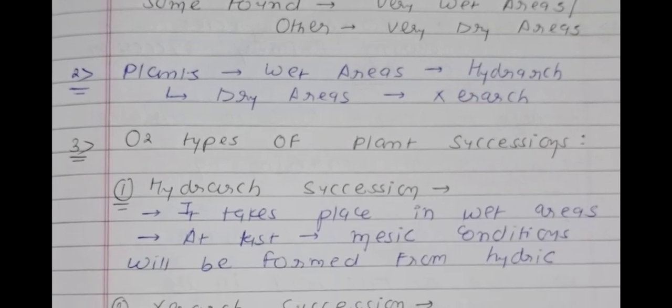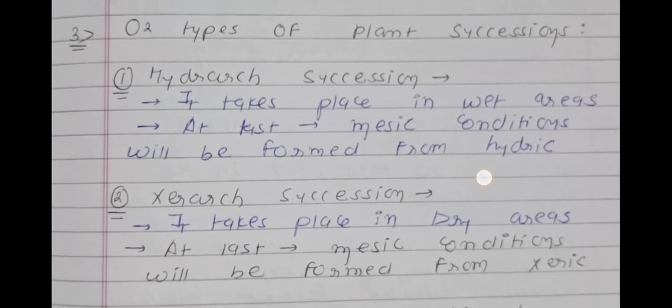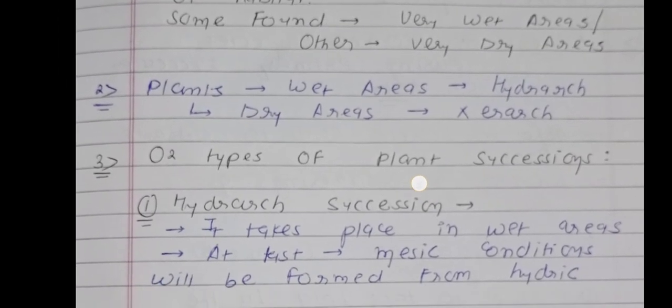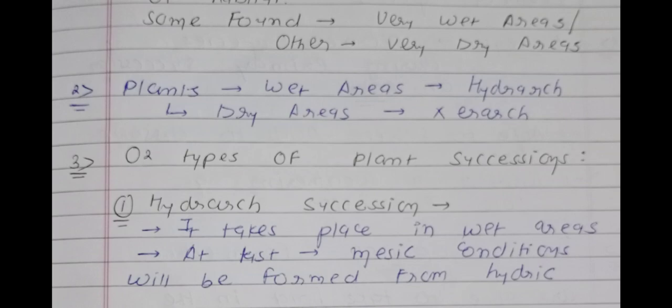Now see point number 3, two types of plant successions. Now we are talking about plant successions. First type is known as hydrarch type of plant succession, and the second is known as xerarch type of plant succession. So hydrarch means plants found in wet areas, while xerarch means plants found in dry areas.